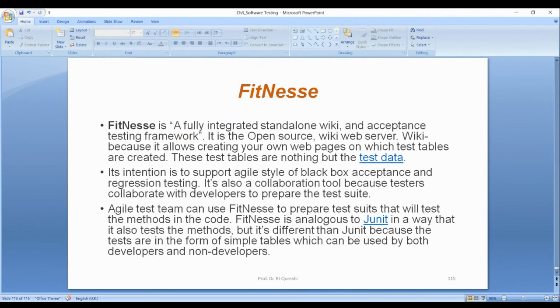This is the end of this chapter. Let me show you some of the packages for NUnit.